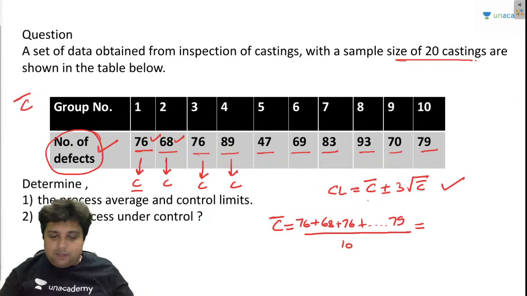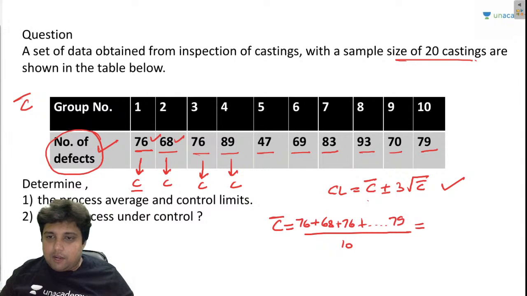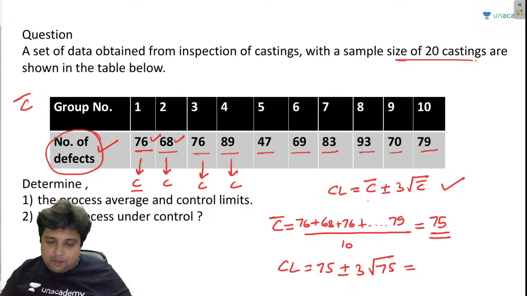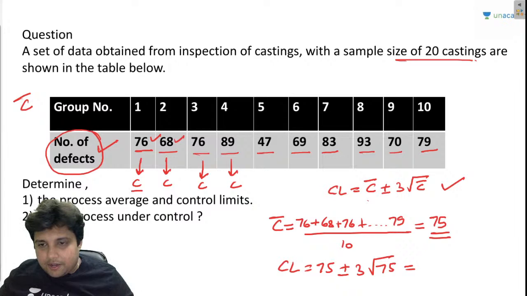So this will come out to be 76 plus 68 plus 76 plus 89 plus 47, 69, 83, 93, 70, 79 divided by 10. So C bar is coming out to be 75. Now the control limit I can write as 75 plus minus 3 root over 75. So the upper limit will be 75 plus 3 root over 75, that is 100.98.